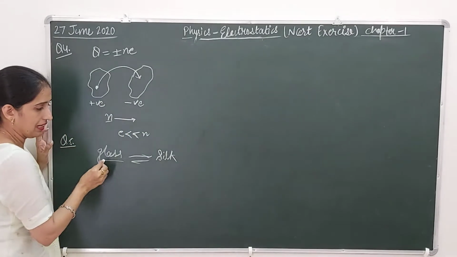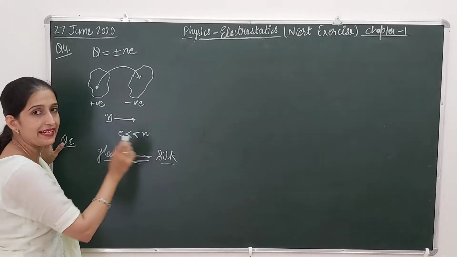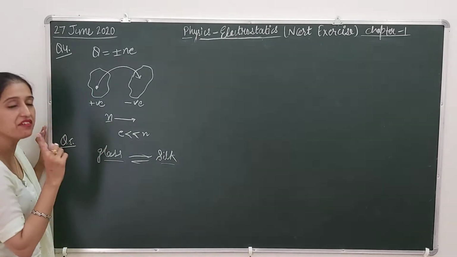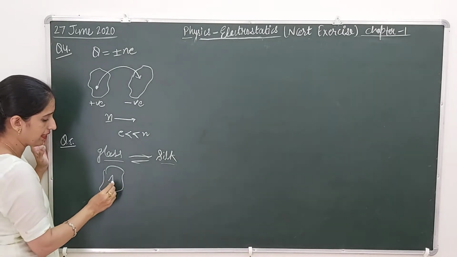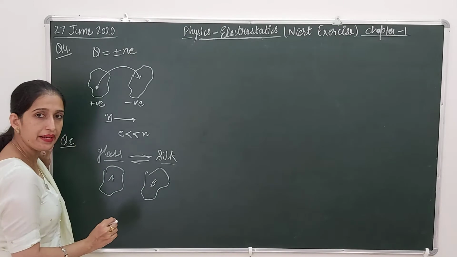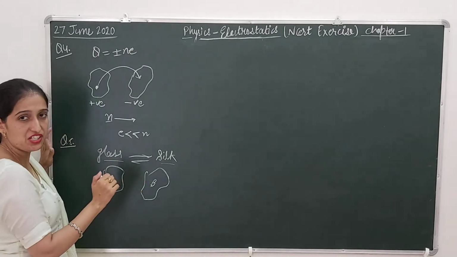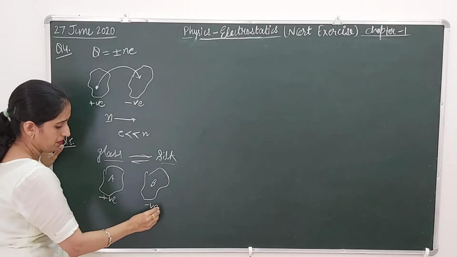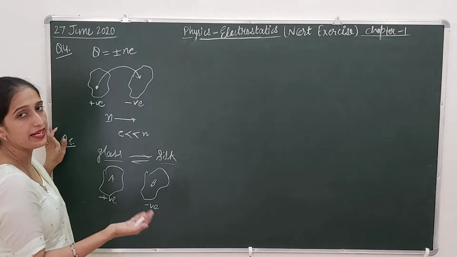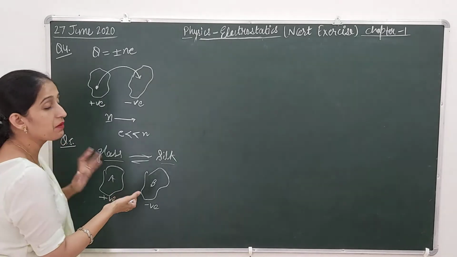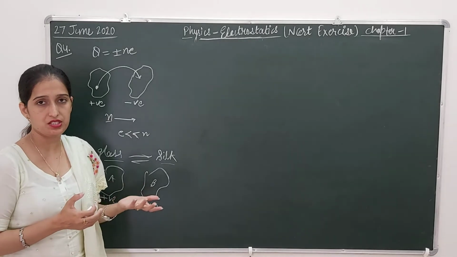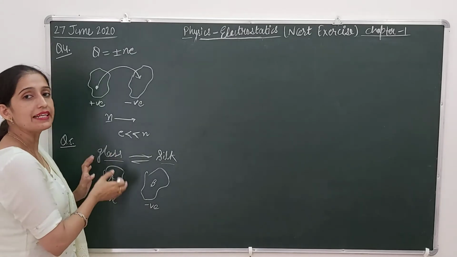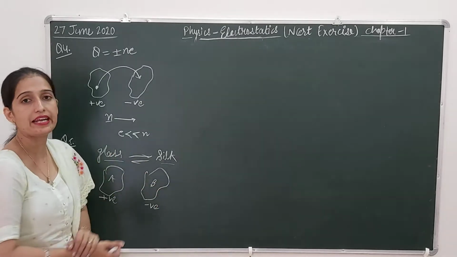We are saying glass is rubbed with silk, and they both get charged. Any pair of bodies we can take. Suppose one body A is rubbed with another body B. When they are rubbed with each other, it is true that one always gets a positive value and the other gets a negative value. It can't be that both have a positive charge or both have a negative charge. No, it is not possible. One body will gain positive charge and the second body will gain negative charge.